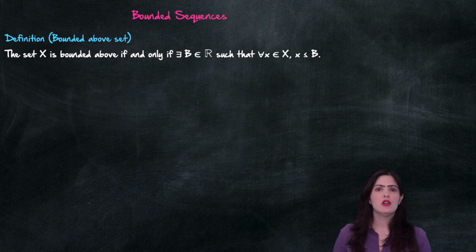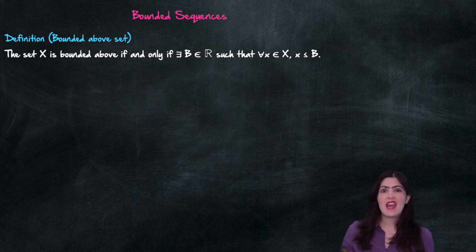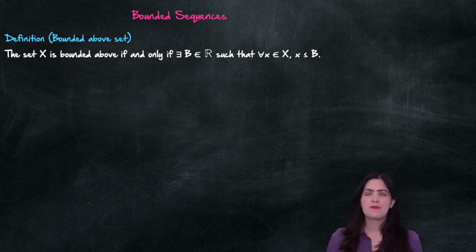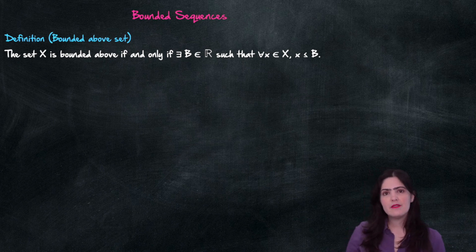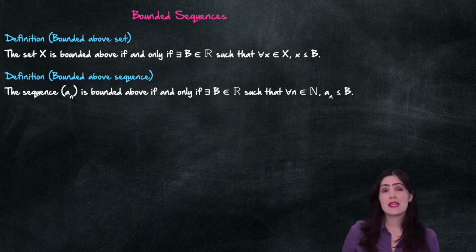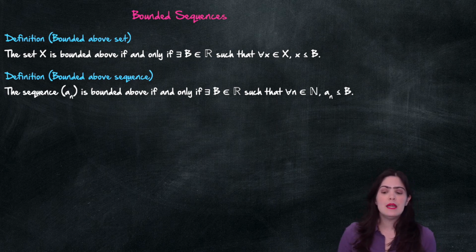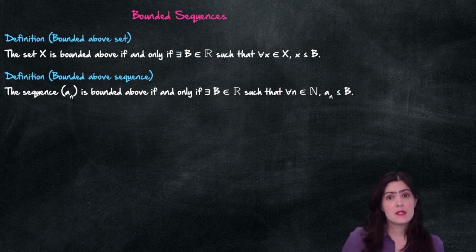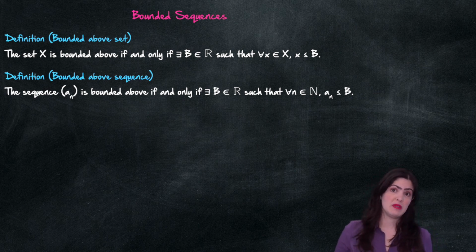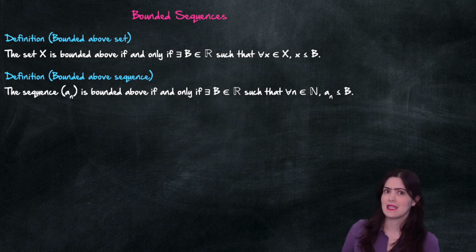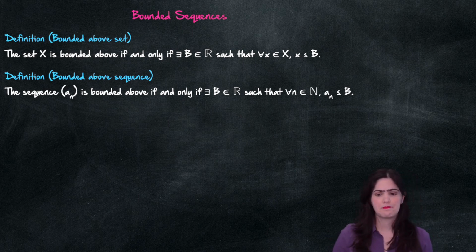If you remember, before we defined what a bounded above set was, we said that a set X was bounded above if there exists some real number B, such that for every x in X, x is less than or equal to B. So now we want to do an analogous definition for sequences. We're going to say that the sequence a_n is bounded above if there exists a real number b such that for all n in the naturals, a_n is less than or equal to b. So what we're saying is that all the elements of the sequence are less than or equal to b, versus all the elements of the set in the definition for sets.